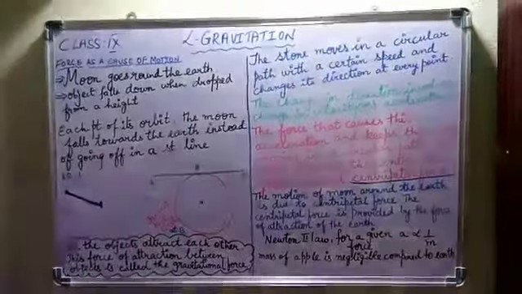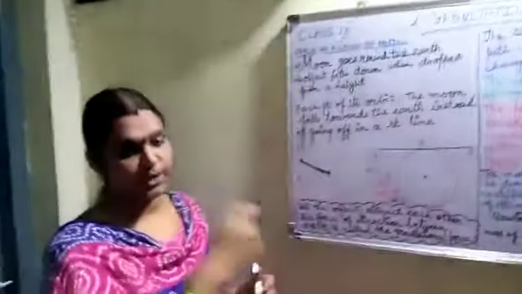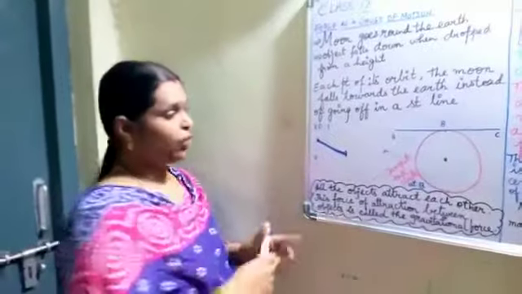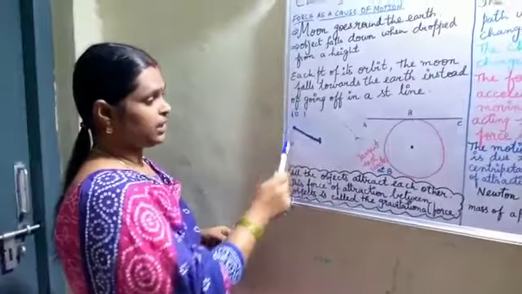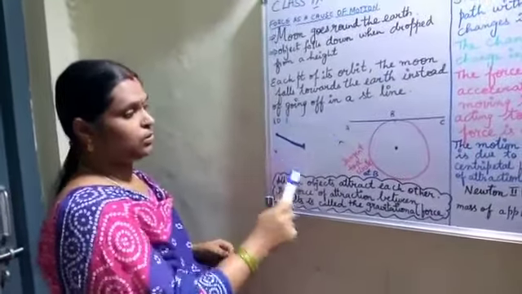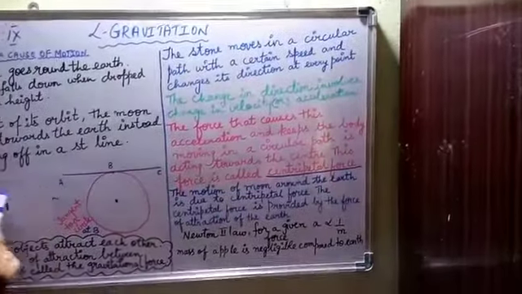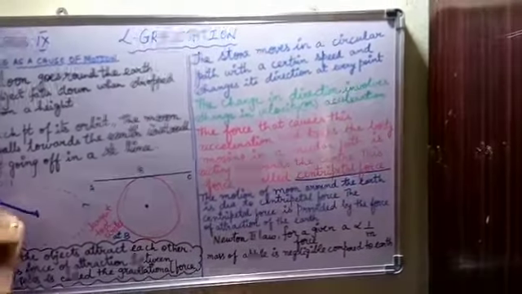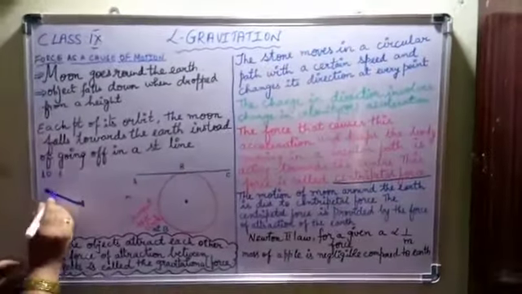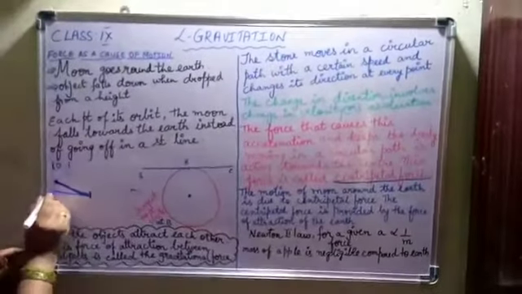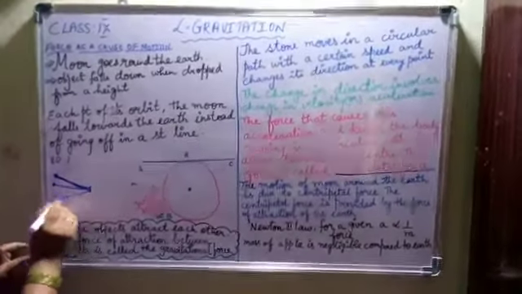Now slowly you whirl it. You just rotate it like this. So what happens when you rotate? The stone moves in a circular path like this. First it will be like this. Second, when it is coming, it changes like this.